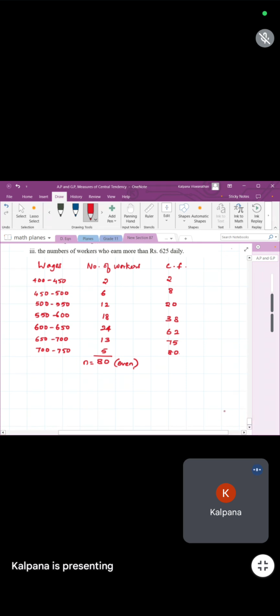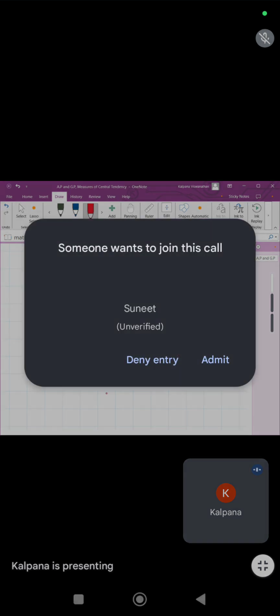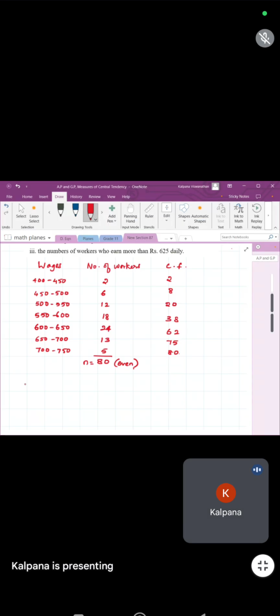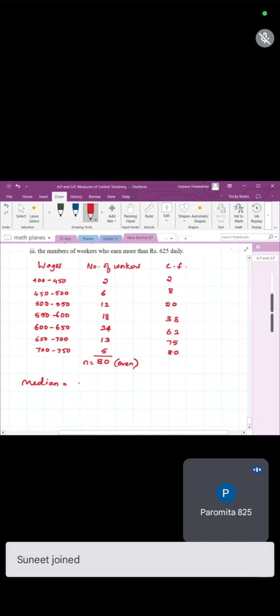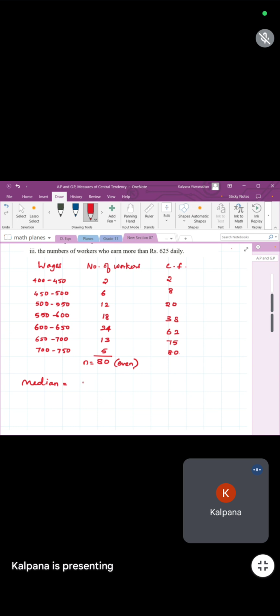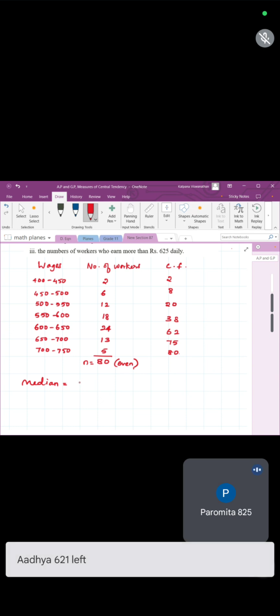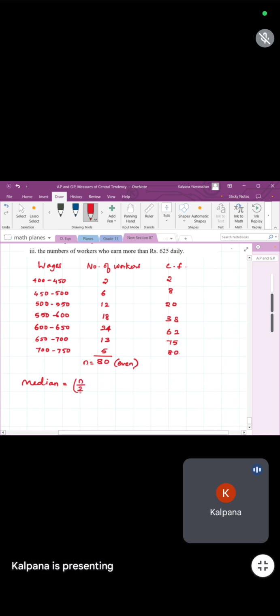So then you have to write what? What will be the median now? Median equal to n by 2 plus 1. Sorry, n by 2th term. Since it is an even and we are getting an approximate value, n by 2th term, that is 40th term equal to, we are going to find.